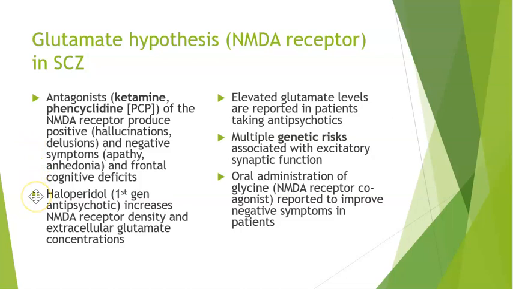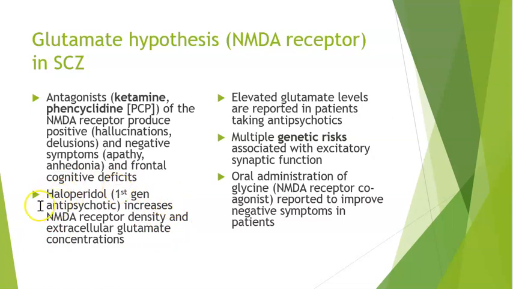One drug, haloperidol, which is a first-generation antipsychotic, actually increases our NMDA receptor density, and that also then increases the extracellular glutamate concentrations. And by changing these functions of glutamate, we see a decrease in these positive symptoms.